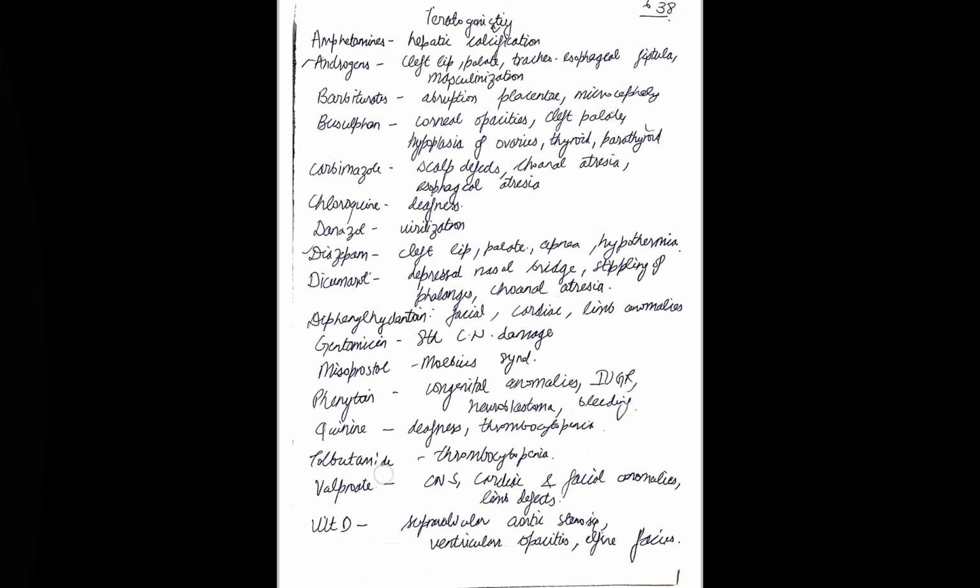Quinine we have already done. Tolbutamide, thrombocytopenia. Valproate, CNS, neural tube defects, then cardiac, limb defects, and facial. Cardiac, facial, and limb defects were occurring in the diphenylhydantoin also, and in the valproate also. Then vitamin D: supravalvular aortic stenosis, ventricular opacities, and elfin facies. Mainly important is aortic stenosis.